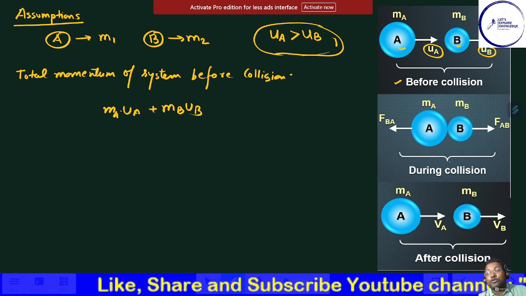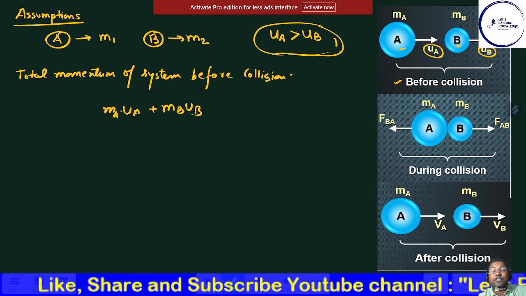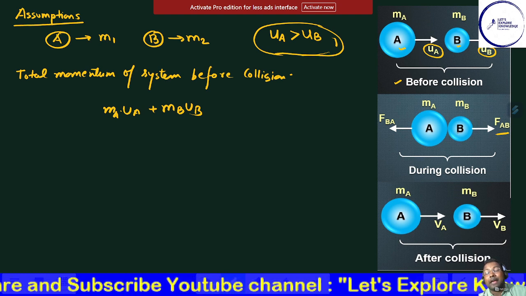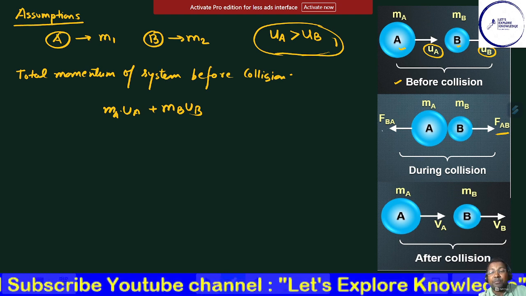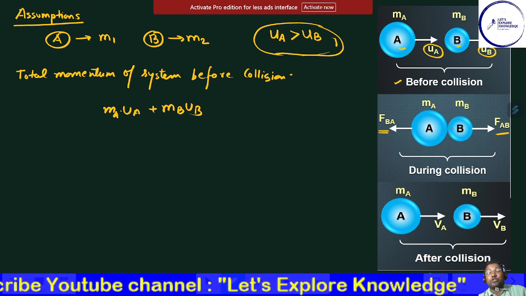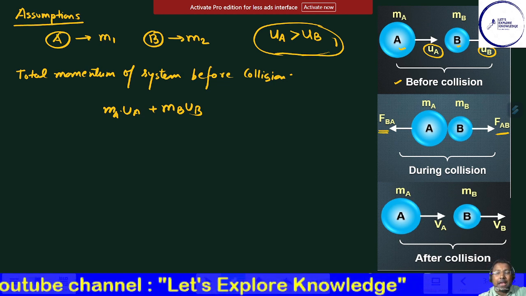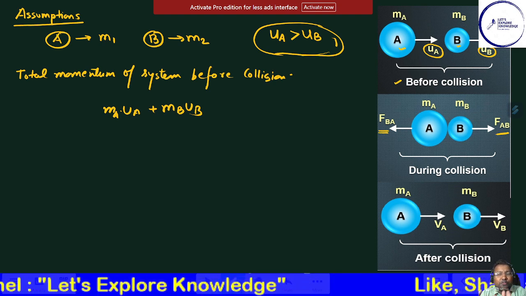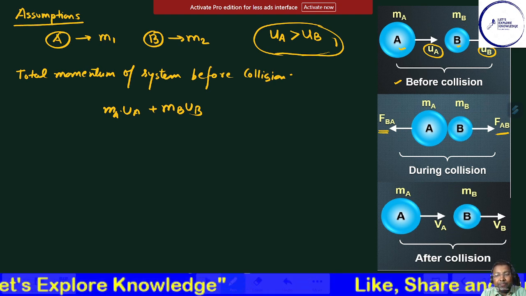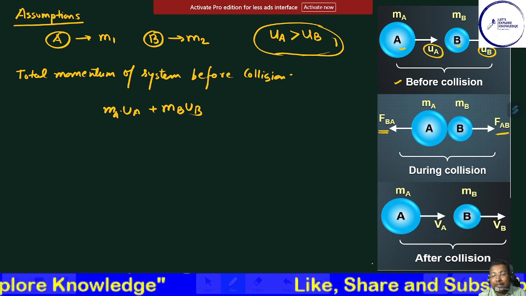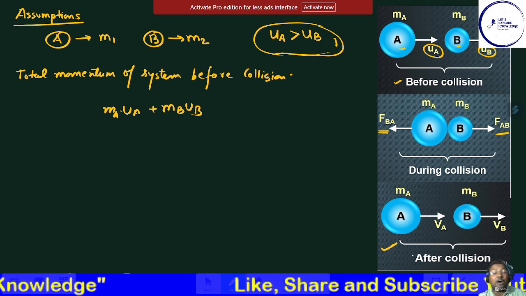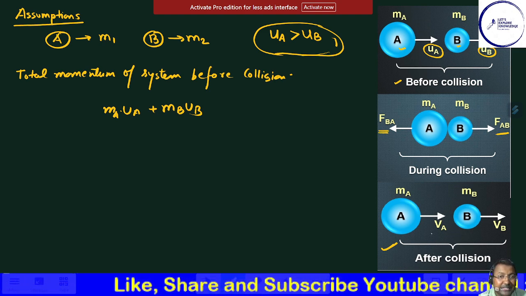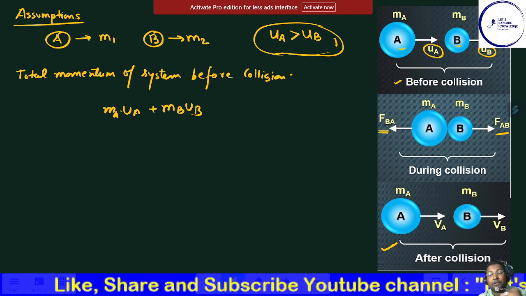When they collide, there will be different forces like FAB, the force caused by A on B, and as a reaction FBA, the reaction force caused by body B on A. And after this collision, which lasts a very small time t for which they are in contact, they will split, and after the event of collision, the bodies gain the velocities va and vb.